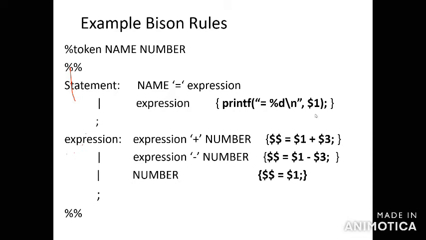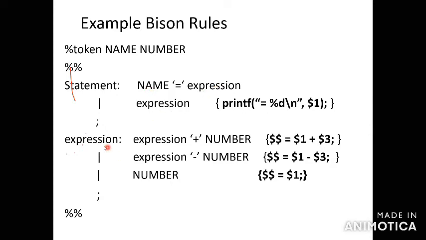So what is this? We have 3 grammars here. You can check statement: name = expression. The slash indicates this or this alternative, so this is also one production, and this is also one production. That is the meaning of the slash. So what is the name? The name is the header. Expression is body 1. Another expression is body 2.